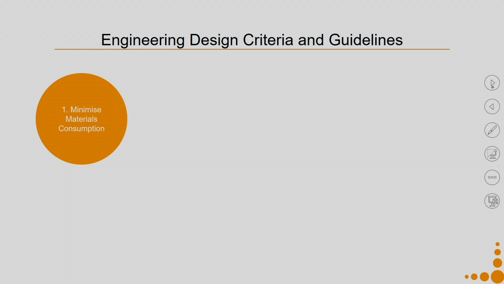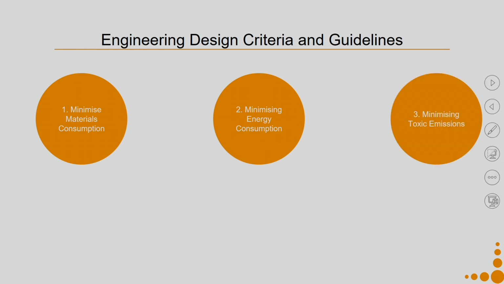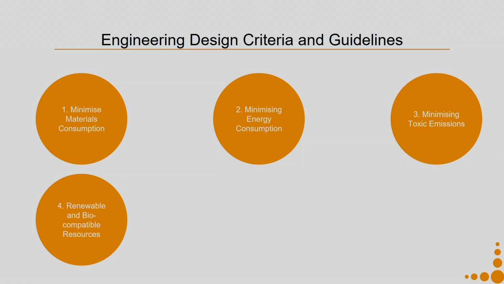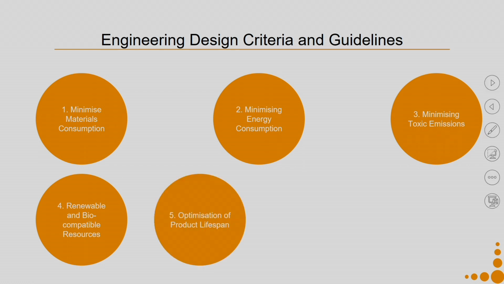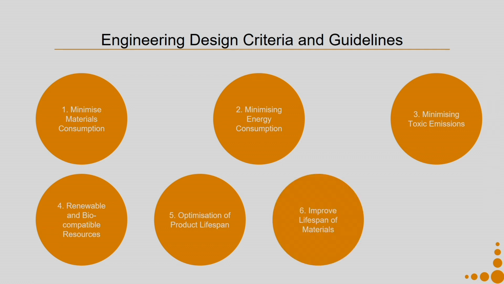So, the engineering design criteria and guidelines go like this. The first criterion is minimize material consumption. Second is minimize energy consumption, then minimize toxic emissions, renewable and biocompatible resource usage, optimization of product lifespan, and improve lifespan of materials. Finally, design for disassembly.